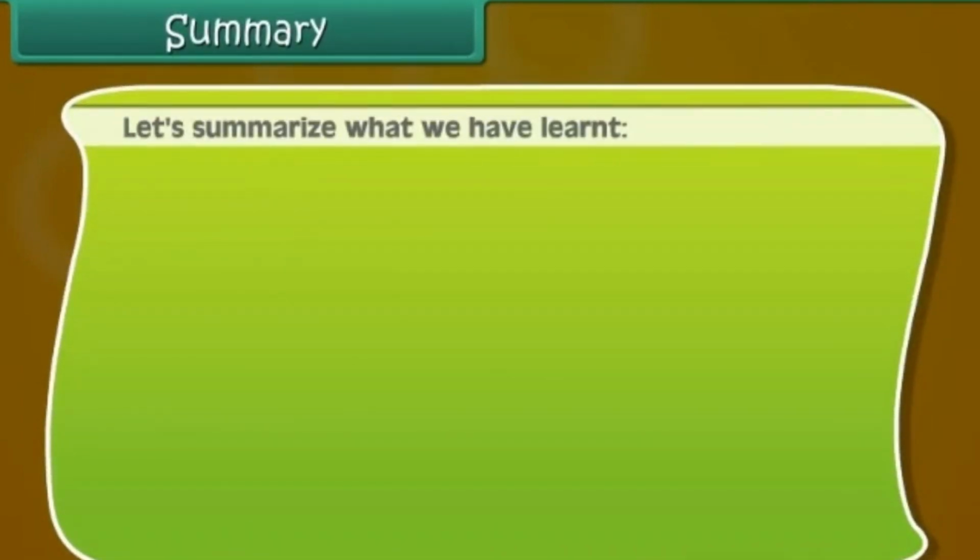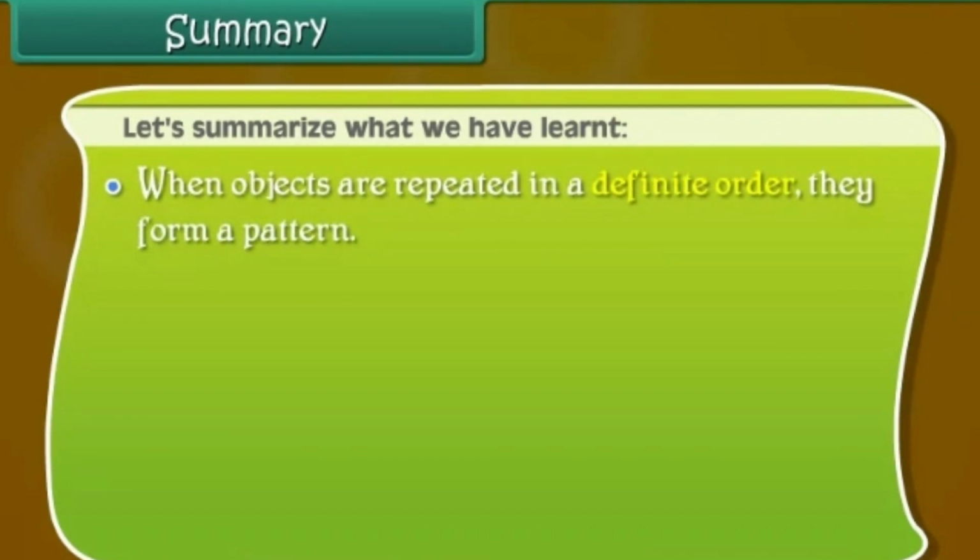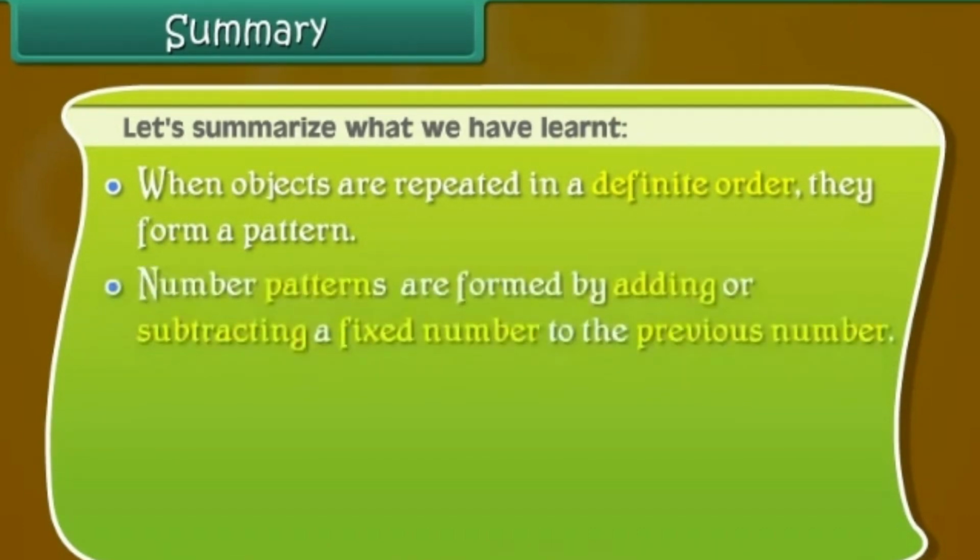Summary. Let us summarize what we have learned. When objects are repeated in a definite order, they form a pattern. Number patterns are formed by adding or subtracting a fixed number to the previous number.